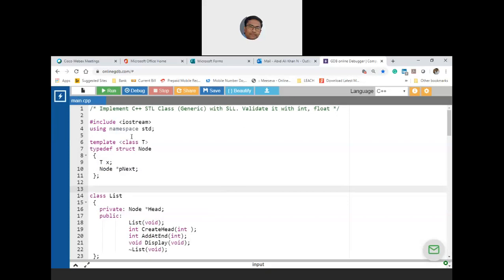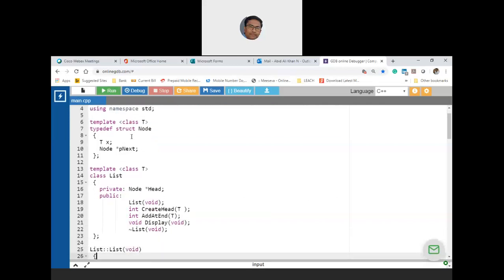Okay. So this is the class. Then what I have to do is, what you are creating is a T, and add at the end is T, entity is T. Okay, and add at the end returns an integer, whether it is success or fail. So that means the return type will be int only. Okay. Now this is how you write an STL class, yes or no? Yes, sir.